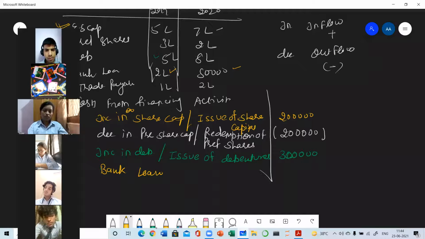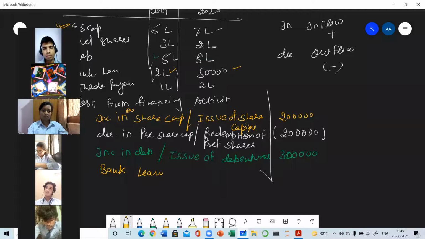Yes, Vaishali, I have unmuted you. What do you mean by decrease in loan? It means we have repaid the loan. Very good. So is repaying of loan an inflow or outflow? Outflow. Yes. And outflow is to be added or subtracted?